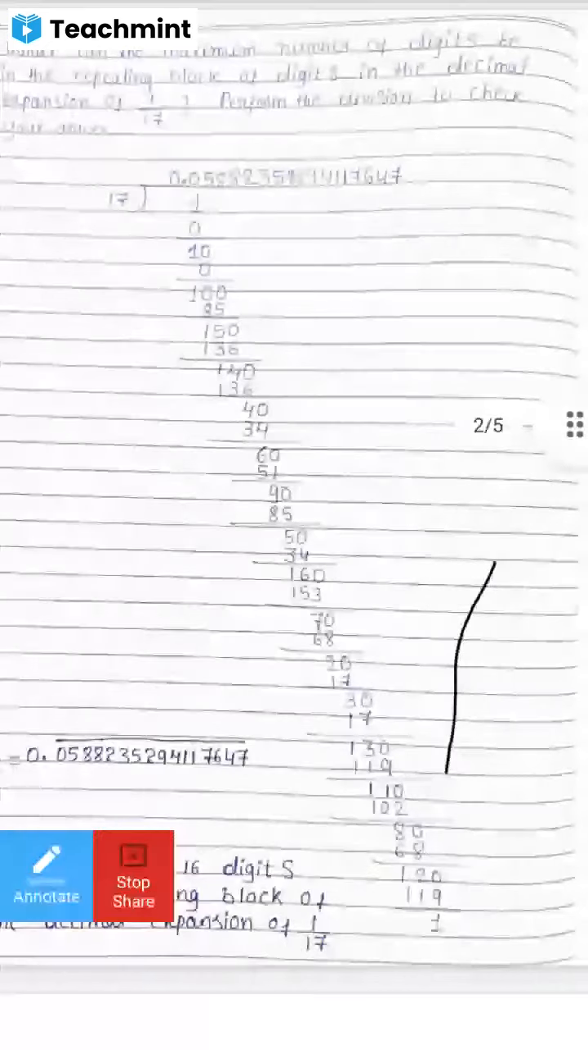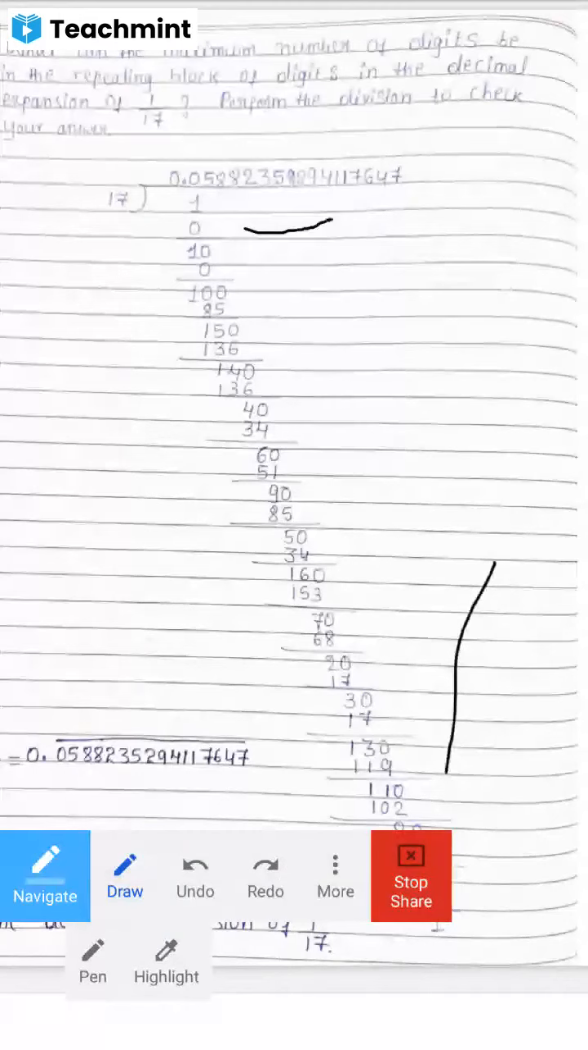Now you just check this division operation. You all know how to divide this, so I'm not going to explain the division step by step. Here I'm displaying that division. In that, observe the repeating block in the decimal expansion, the quotient part. What answer did we get? 0.0588235294117647.